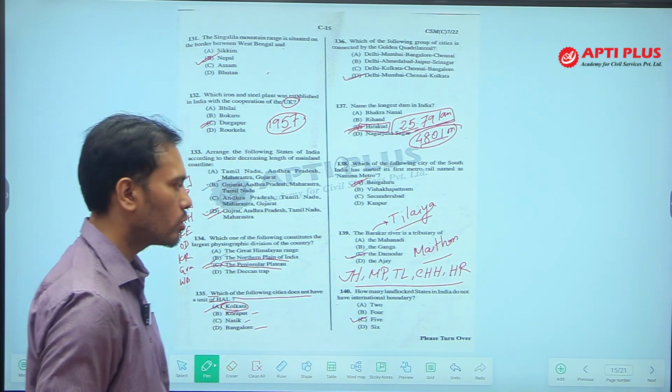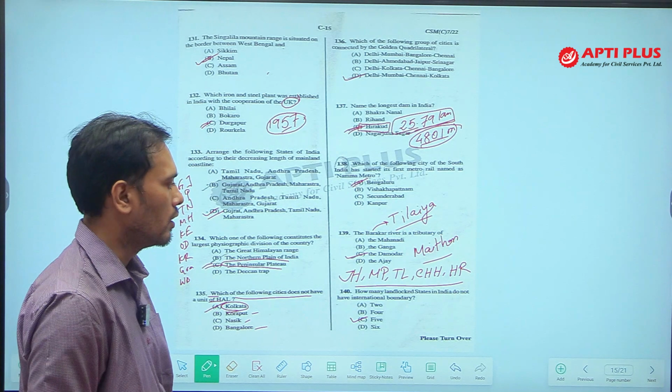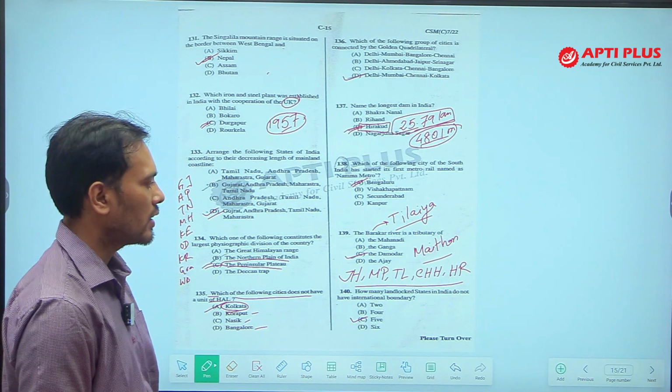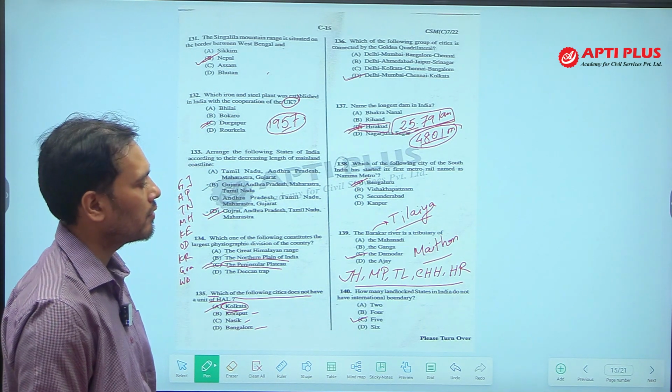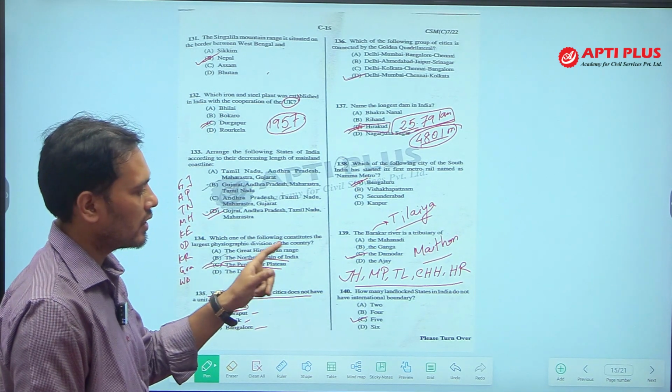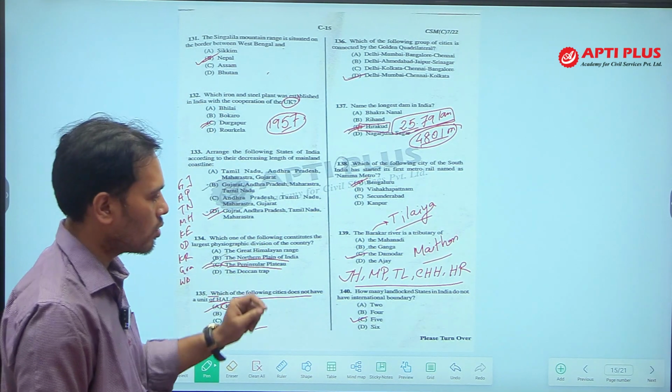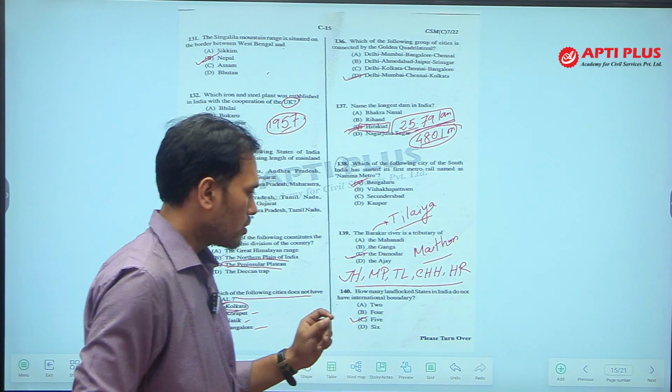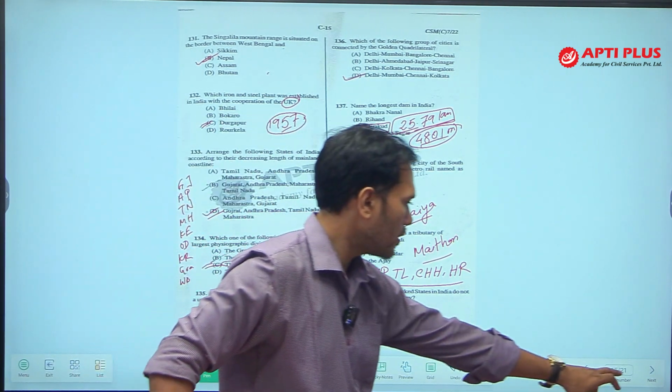Now, you have to go through the map for the answer of this question. Okay? So, nothing can be explained here, you have to check the map and identify whether the states have any international boundary or coastline or not. So, going to the next page,